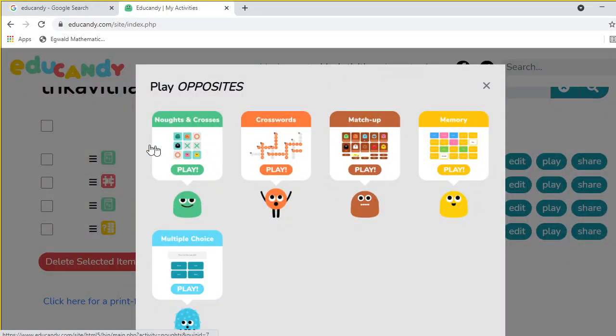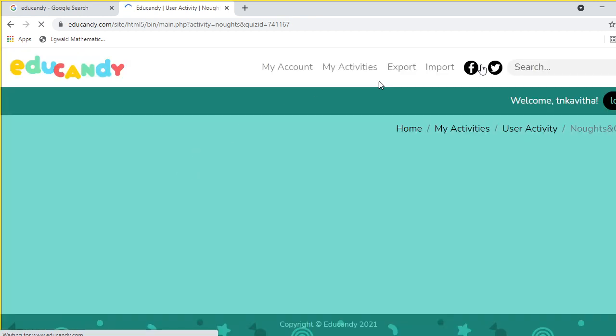What are the games here? Look at this. Play game. What is it? Noughts and Crosses. In Tamil they say Adupuliyatam. That is called Noughts and Crosses. Like that, at least 9 words are needed for this game. So it's not possible here.